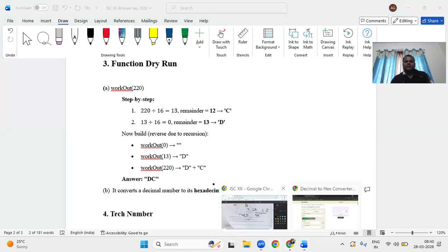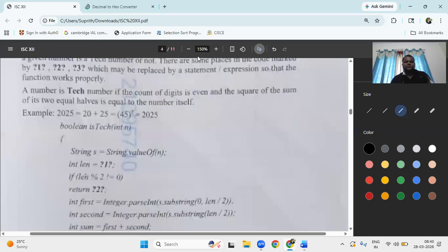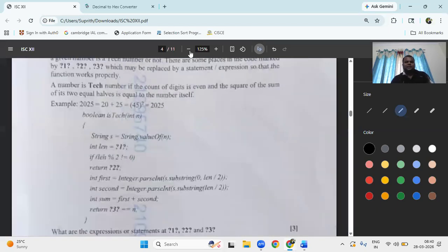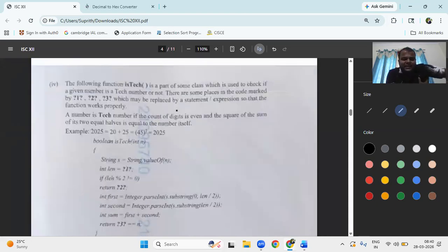Okay, next question is the fifth question. This is actually the easy question. He has given the number as tech number. Is a grade 10th tech number. The following is: is tech is a part of is tech. Is tech, what does it mean? The is keyword came, that means it is boolean, right? You should have that much sense. is a part of some class.